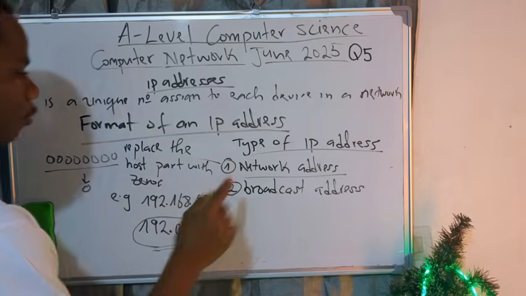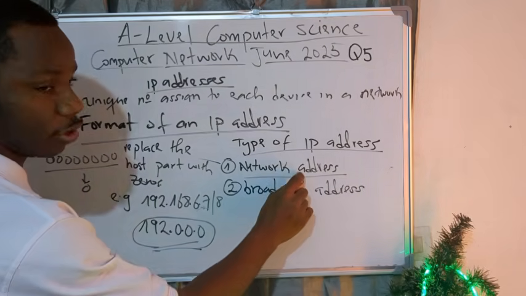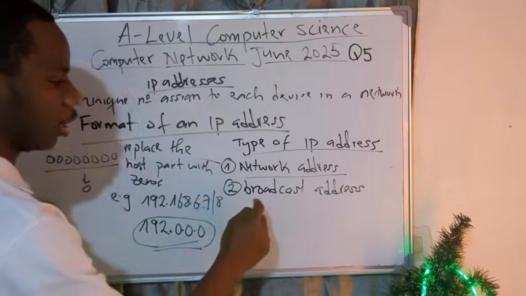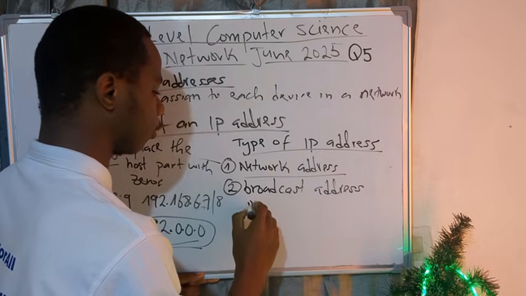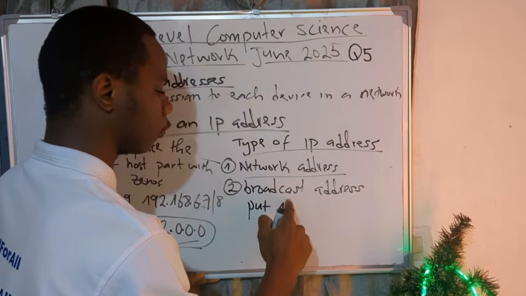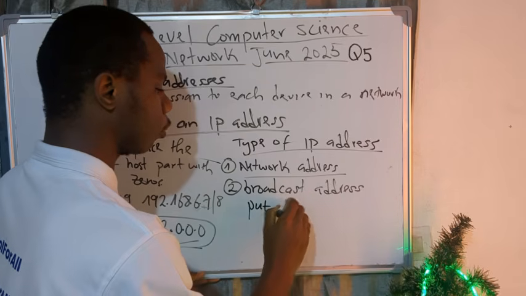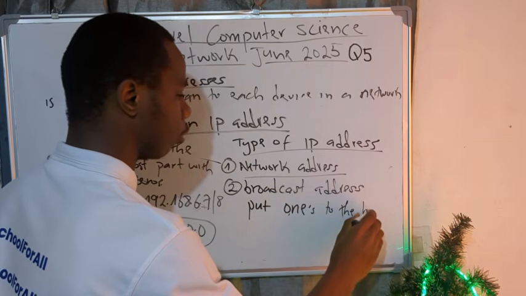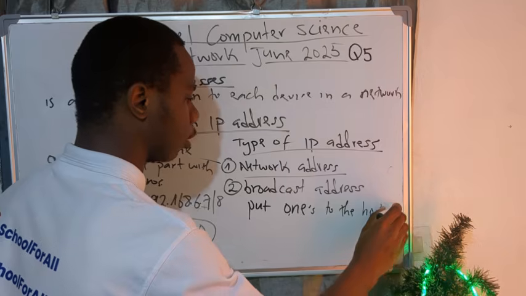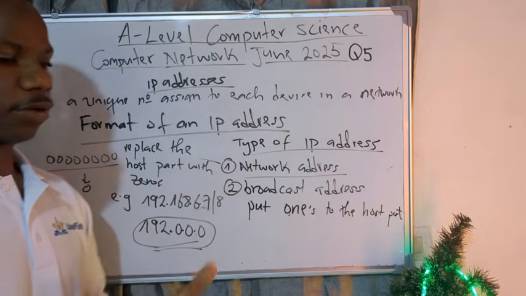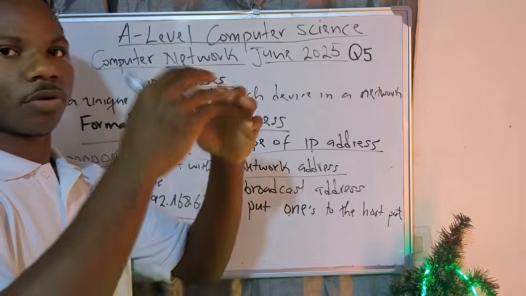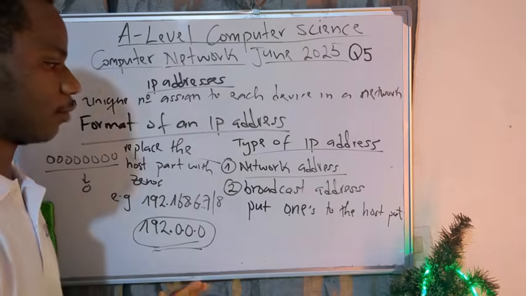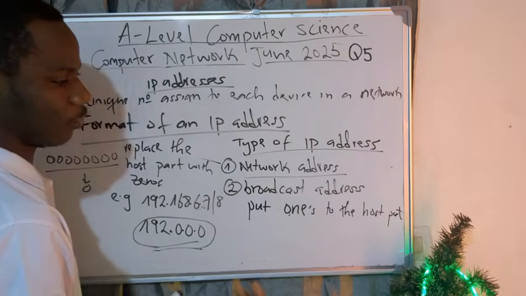It's very easy. Remember that for the network address, we are putting 0s in the host part. Now for the broadcast address, we are putting 1s in the host part. Meaning that with the broadcast address, you are filling the host part with 1111111. That's easy. It's all good. And how is it working?